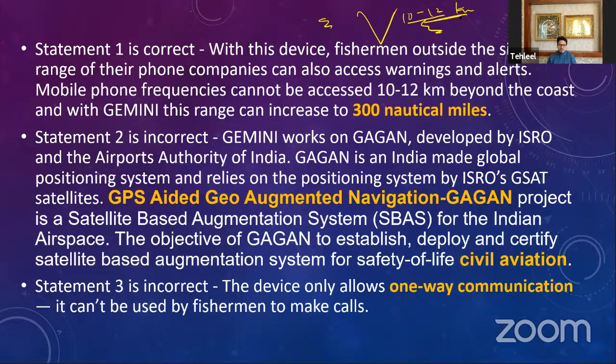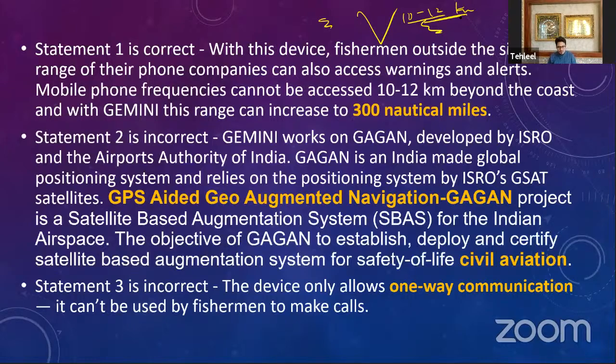Suppose there is a crisis, maybe a flood coming in, a tsunami coming in, or some sort of weather fluctuation. In that event, we will not be able to give this information to our fishermen that have already gone into the sea. Why? Because their mobile phone frequency cannot be accessed beyond 10 to 12 kilometers from the coast.